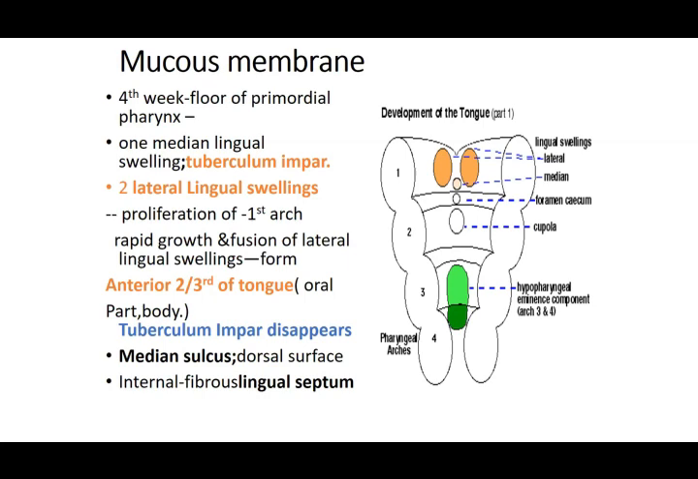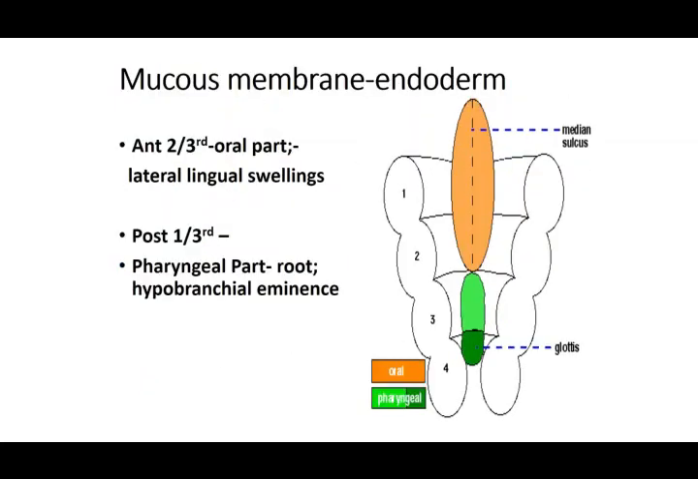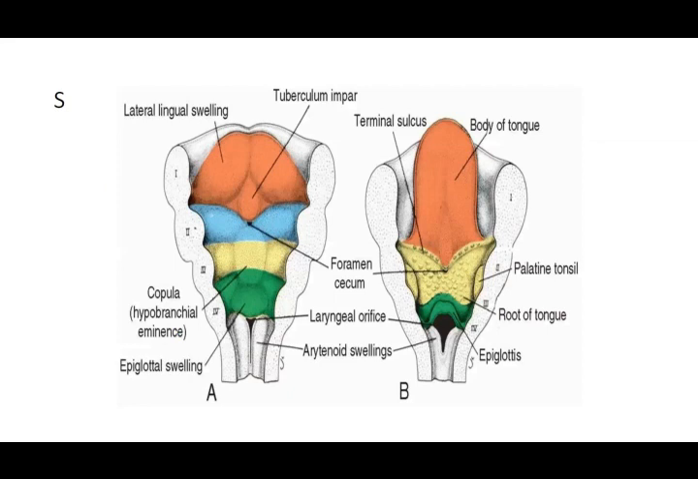If you see another picture, this central swelling is what we call the tuberculum impar, and these are the two lateral lingual swellings. These two lateral lingual swellings are going to progress, grow together, and meet, and the tuberculum impar is displaced. This is going to form the body, or the anterior two-thirds, of the tongue. So this anterior two-thirds of the tongue is developing from your first pharyngeal arch.